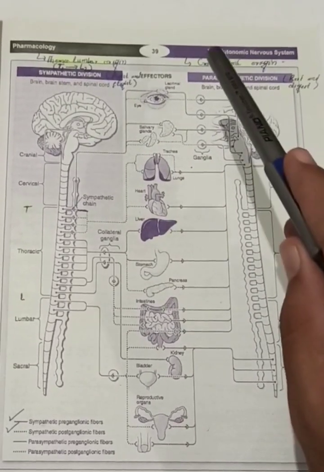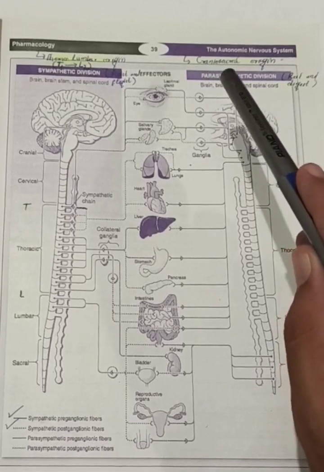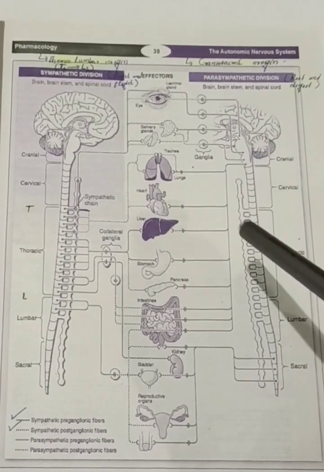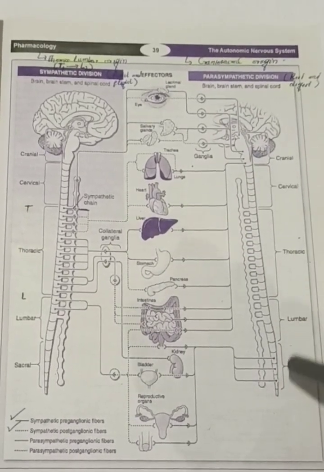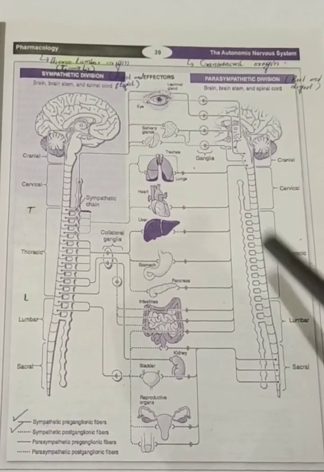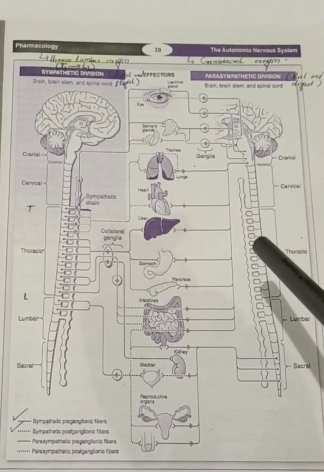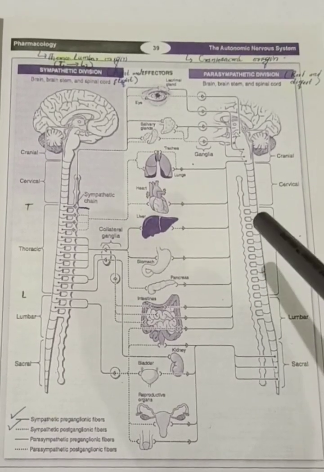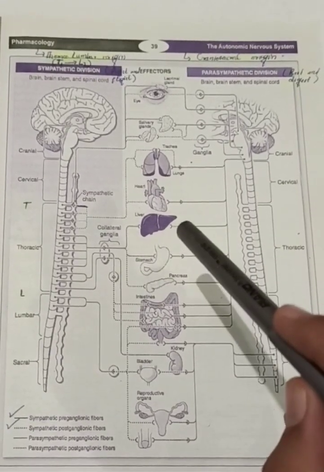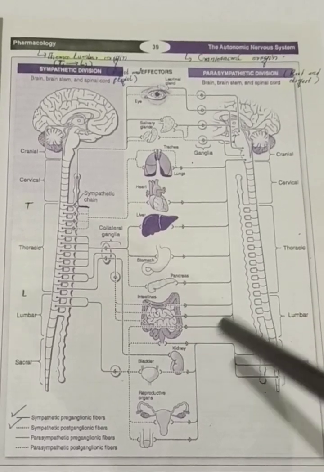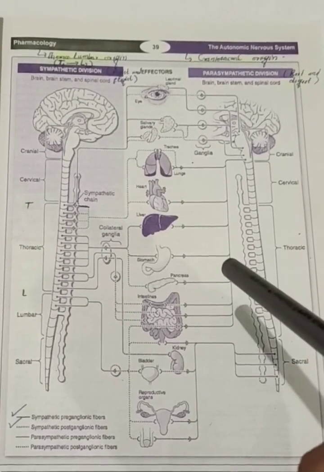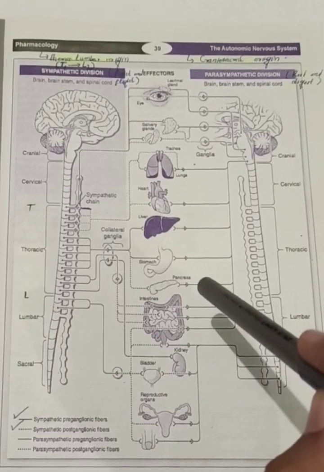This one is the parasympathetic division. The parasympathetic division origin occurs from the craniosacral region. This one is the cranial and this one is the sacral. From here the parasympathetic division origin occurs, and the fiber which leaves the CNS and synapses with the autonomic ganglion is known as the preganglionic fiber of the parasympathetic nervous system.